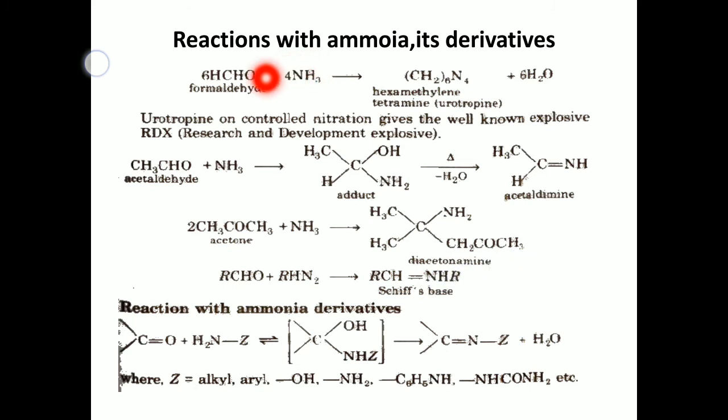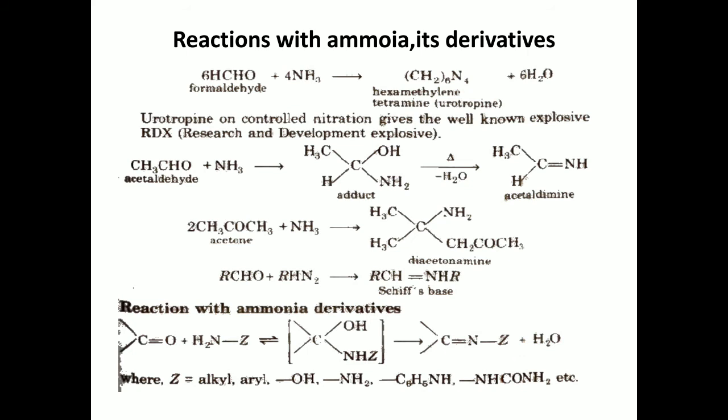Next, when any aldehyde reacts with amine groups like RNH2, it produces imines, Schiff's bases. Next, another reaction is with ammonia derivatives.